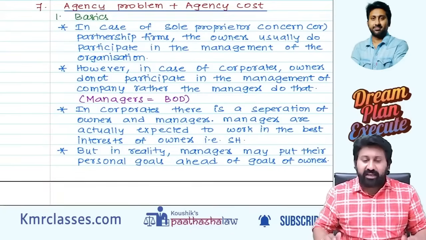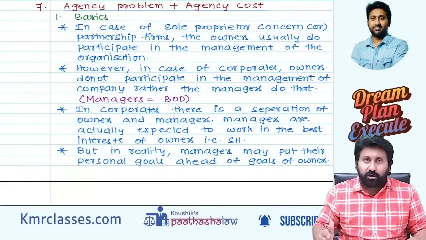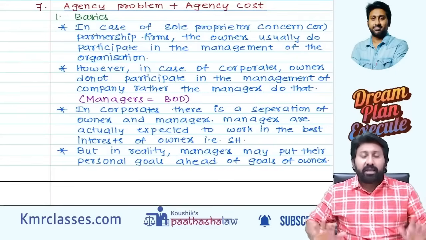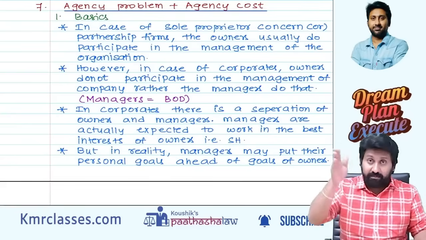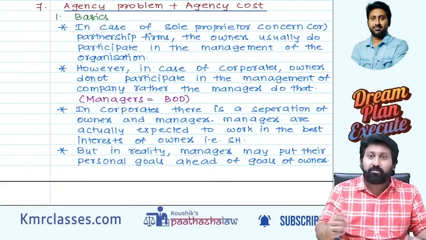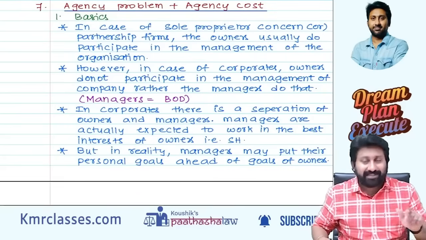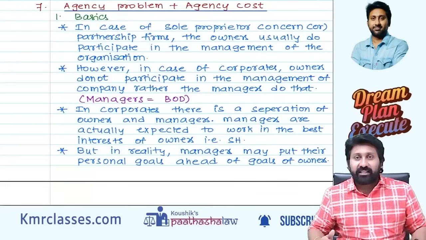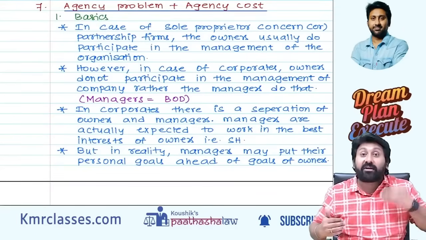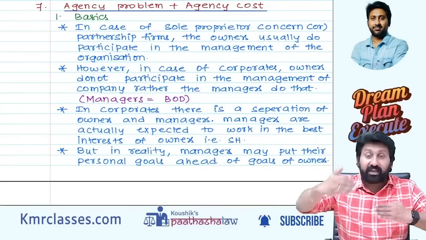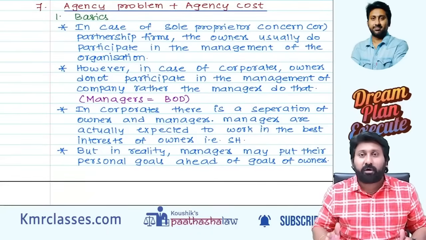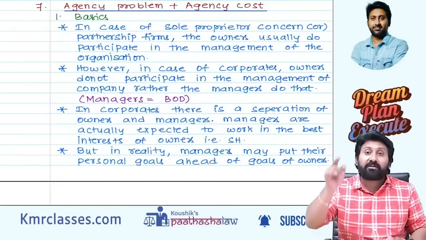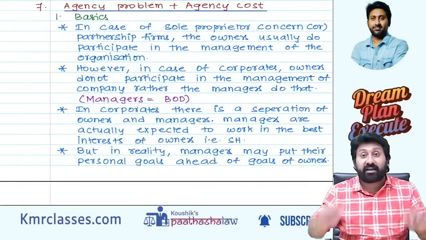Generally, managers or management should always keep company objectives as their objective. Means what? Company goals, company aim, company focus, company objective should become their main priority. But sometimes managers will not do that. They are human beings. They will always put their personal goals ahead of the company goals. That kind of problem is called an agency problem. Because of this agency problem, the company may also incur a loss.